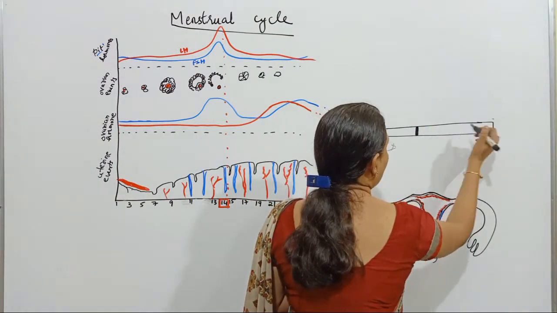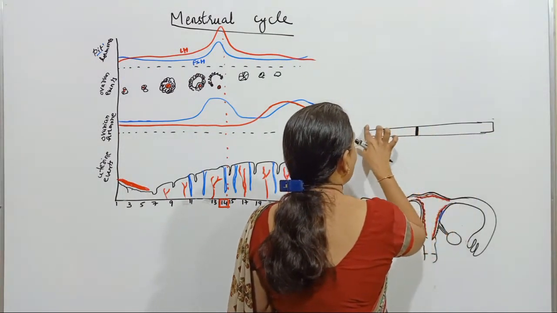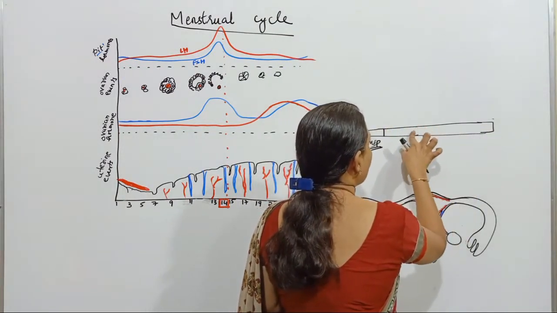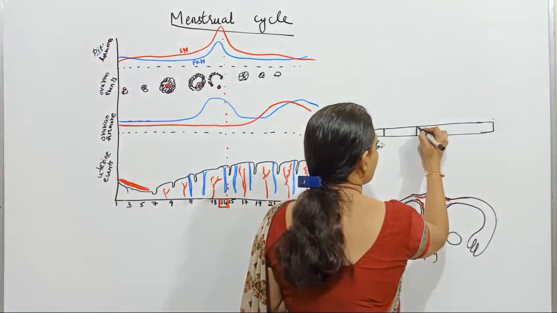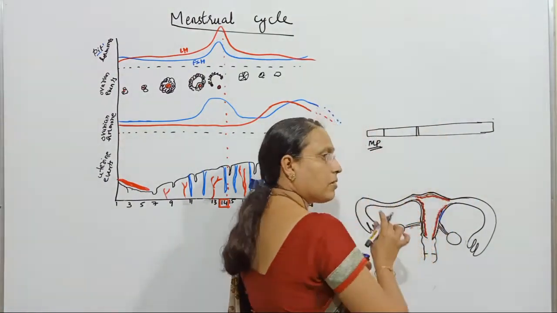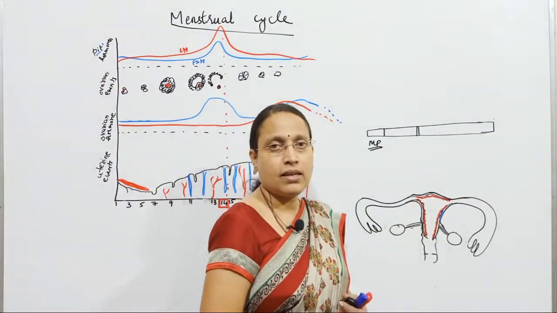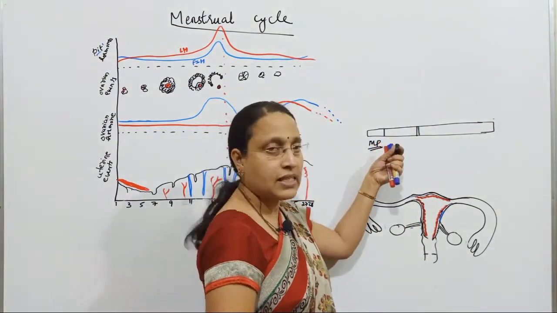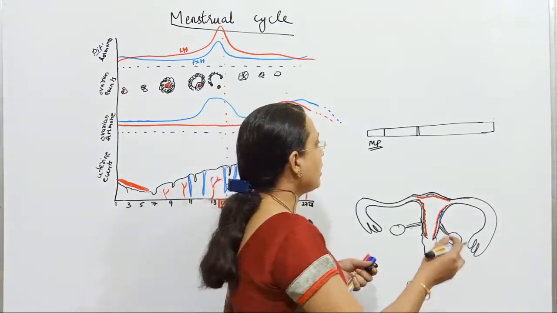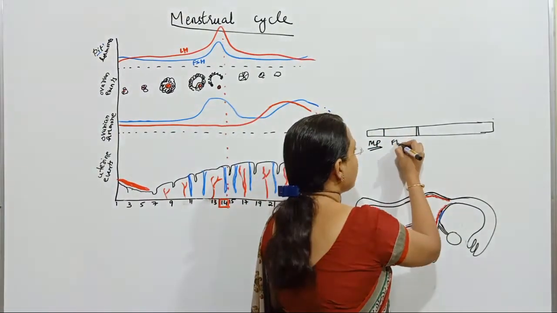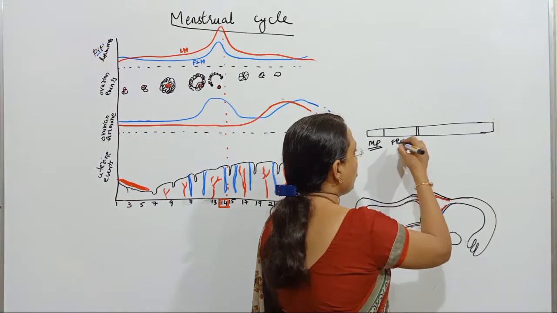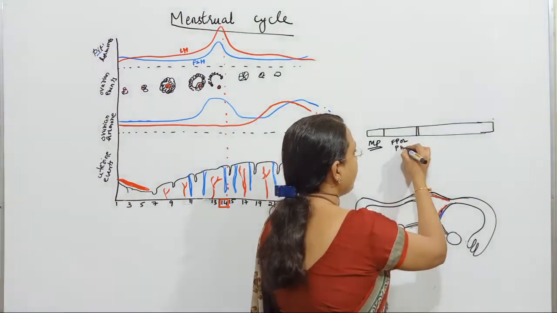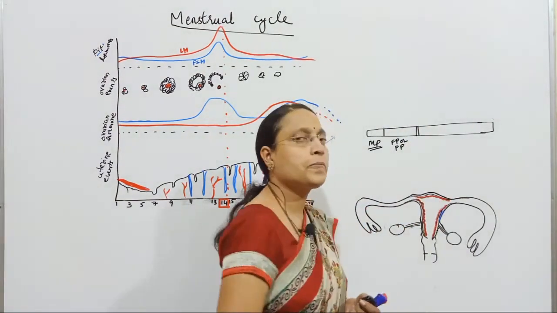So the phases are: first, the menstruation phase, also called the first phase, and the second phase will be the follicular phase, also called the proliferative phase.